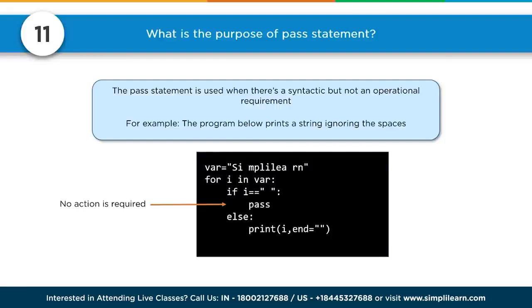Number 11. What is the purpose of the pass statement? The pass statement is used when there's a syntactic but not an operational requirement. For example, the program below prints a string ignoring the spaces. And so here we have variable equals Simplilearn. We've added 2 spaces in it. For i in variable, so it goes through each i. If i equals space, do nothing. Else, print i, and then we'll have end equals empty quotes, and it'll print out Simplilearn. Now, of course, you would probably write this as if i does not equal blank space, print. But this would be another way you could do that if you need a placeholder for that first logical set or that first area. And you can also do a function like this.